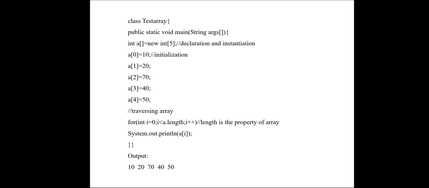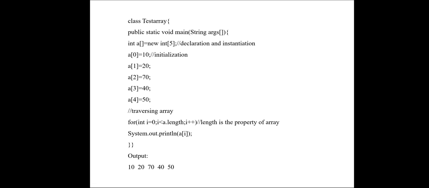So in the next program you see, class TestArray, public static void main, int a square bracket equal to new int of 5. So we are allocating memory, that is, declaring and instantiating. Next, from the next line we are initializing, array a of 0 equal to 10, up to a of 4 equal to 50.